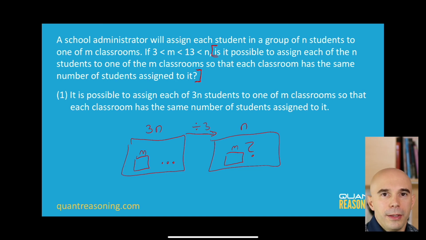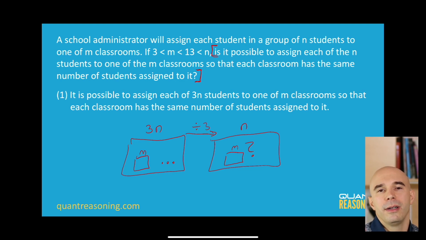In the thinking that we did here, and in the diagram that I drew, I was very careful to go from what we know to what we want to know. We know something about 3n, we want to know something about n. And that direction of thinking is really important, and it's something that people mess up a lot. A lot of times people go in the opposite direction.